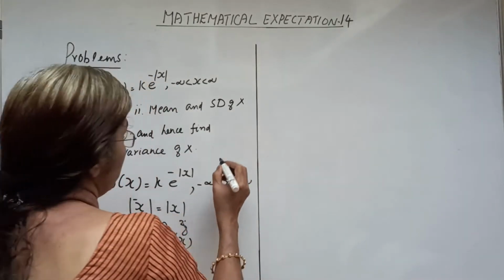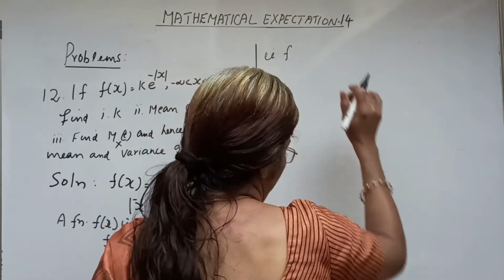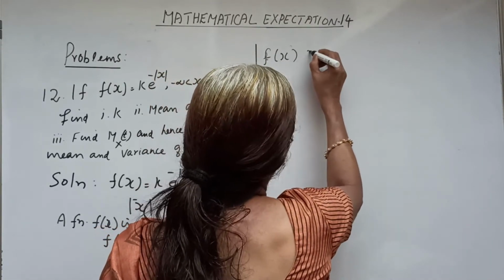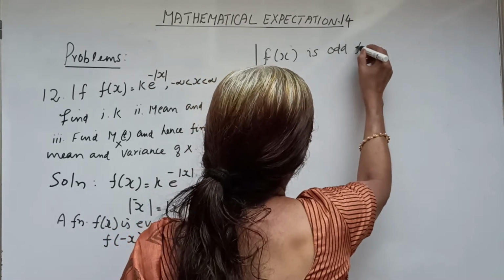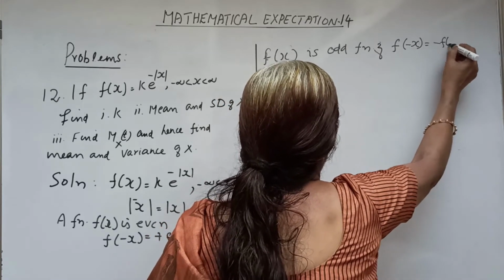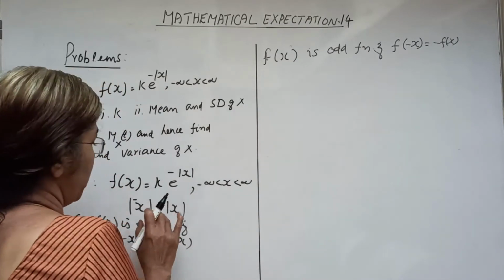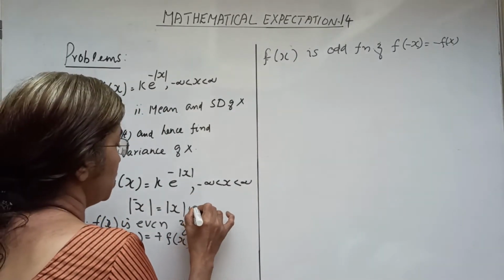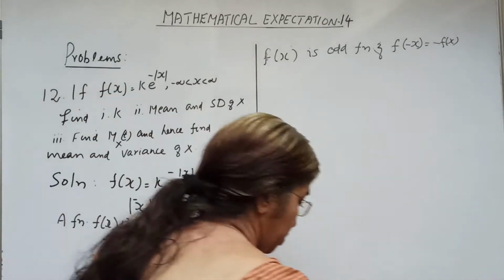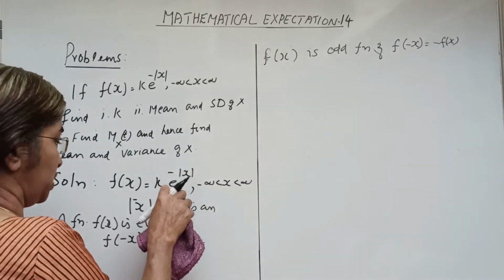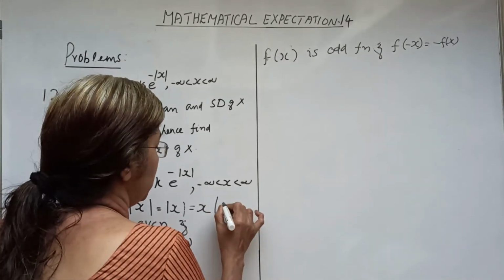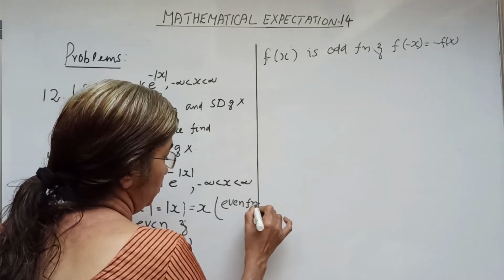That is, f of x is an odd function if f of minus x equal to minus f of x. So here mod of minus x equal to mod x, that is, mod x is an even function of x.